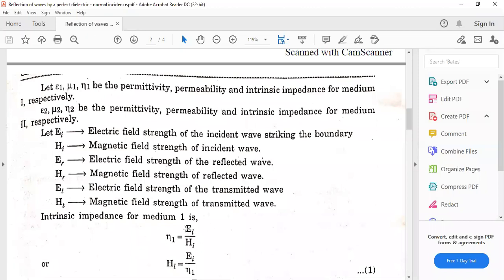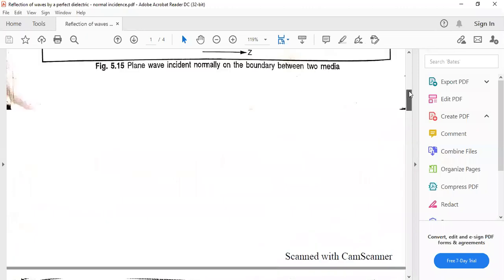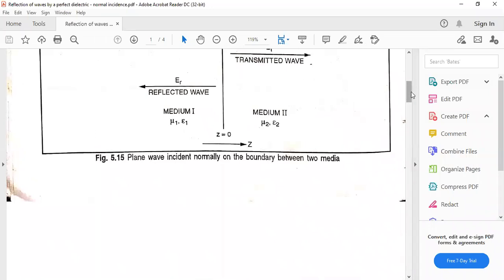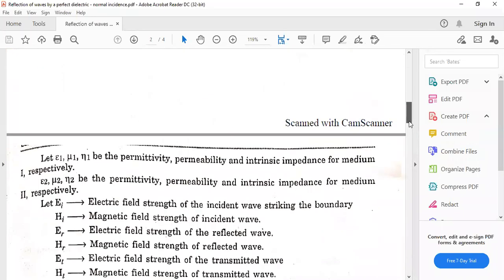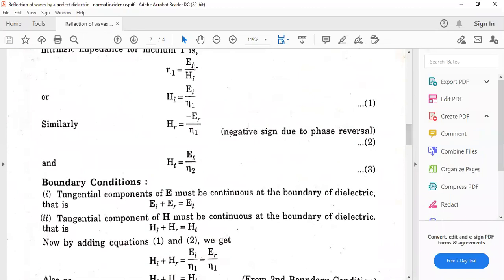So starting with the definition of intrinsic impedance for medium 1 first. In medium 1 there is an incident wave and a reflected wave, and both are at 180-degree phase reversal to each other. So eta 1 is equal to EI upon HI, and from here HI is equal to EI upon eta 1. Mark it as equation number 1.